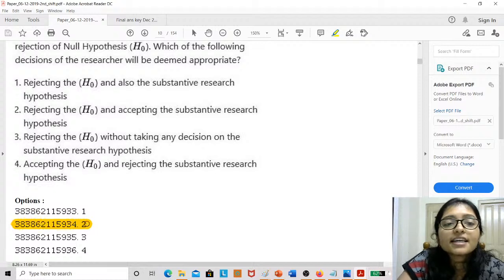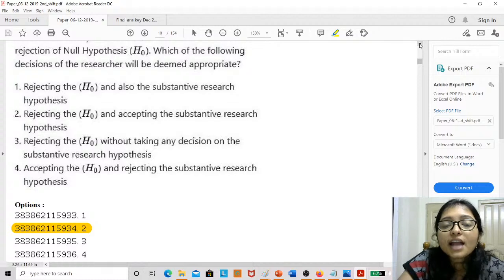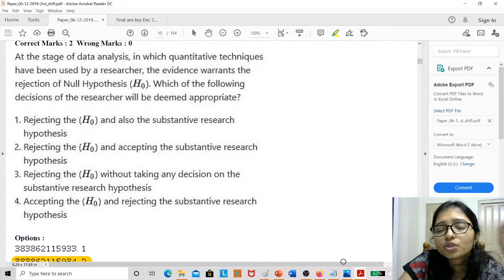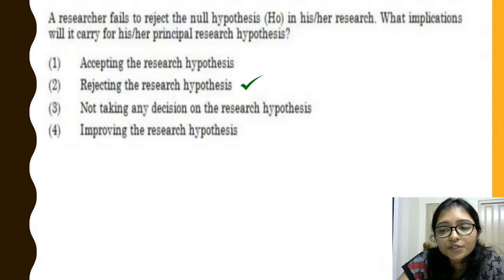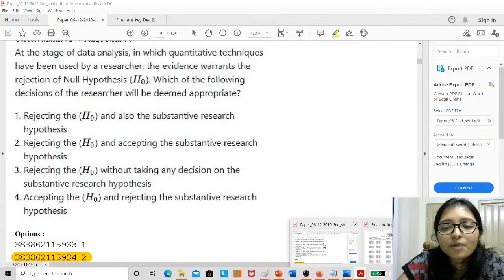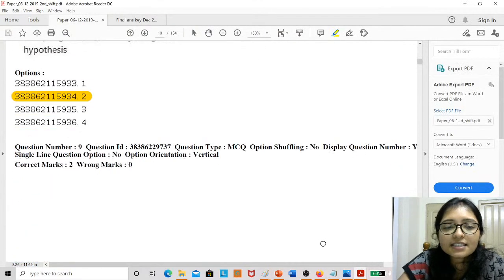Here rejecting the H0 and accepting the substantive research hypothesis means we are rejecting the null hypothesis and we are accepting the alternate hypothesis. Means evidence wants, means here evidence is not proving. Evidence wants means evidence is warning you that you have to reject, right? So try to remember the term. Same type of question they are asking, just they are changing the language.